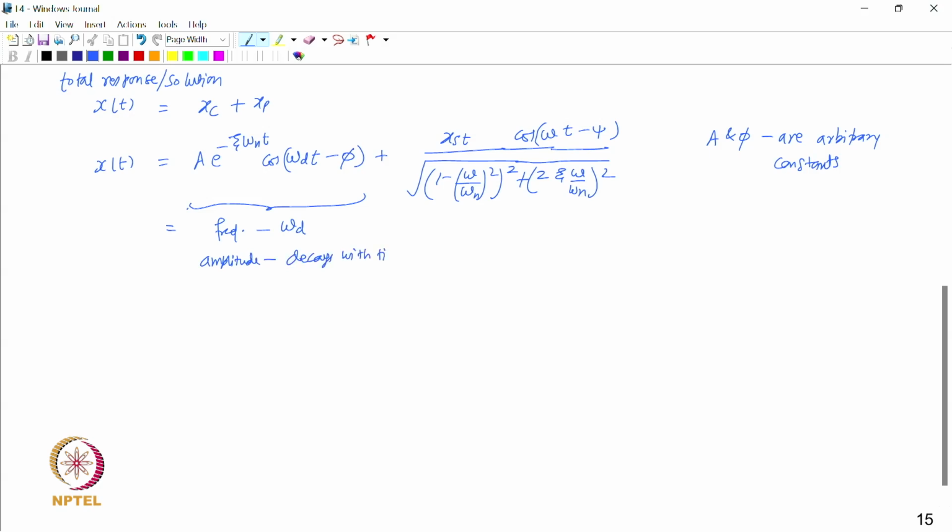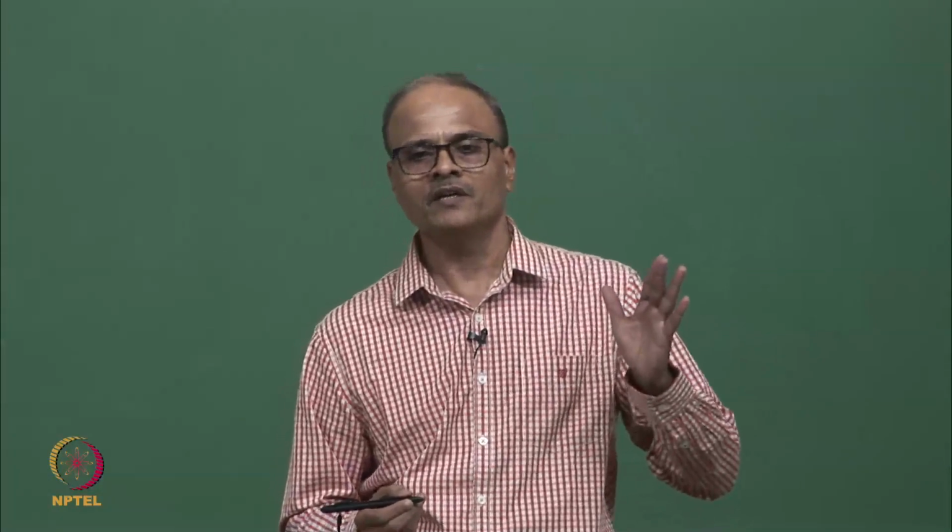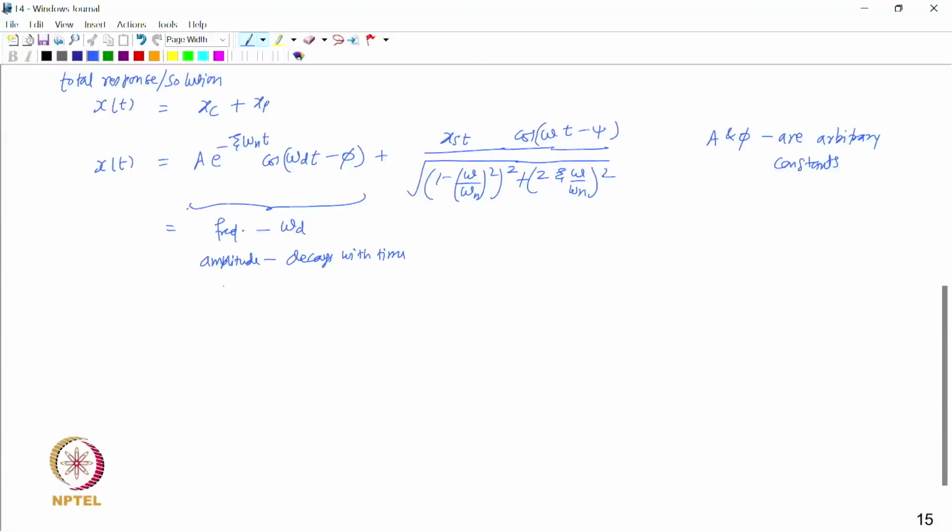So, the value of e to the power minus zeta omega n t reduces with time, and therefore the amplitude of this part reduces with time, and that is why this part is called the transient part, because it reduces with time and disappears after some time. Therefore, this is called the transient part of the response.